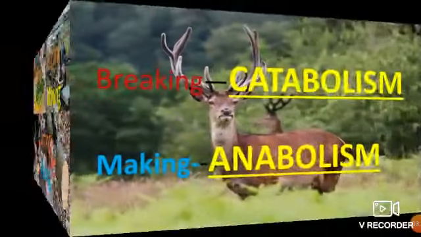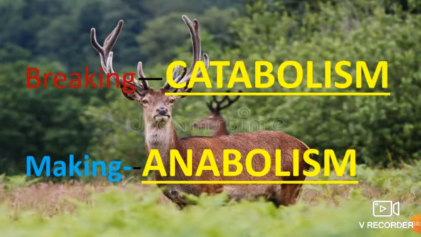In the same manner, in living things, even within our body, such cutting and making reactions take place. Many chemical reactions occur within our body, which involve cutting and making of substances. That cutting or breaking process we call catabolism.